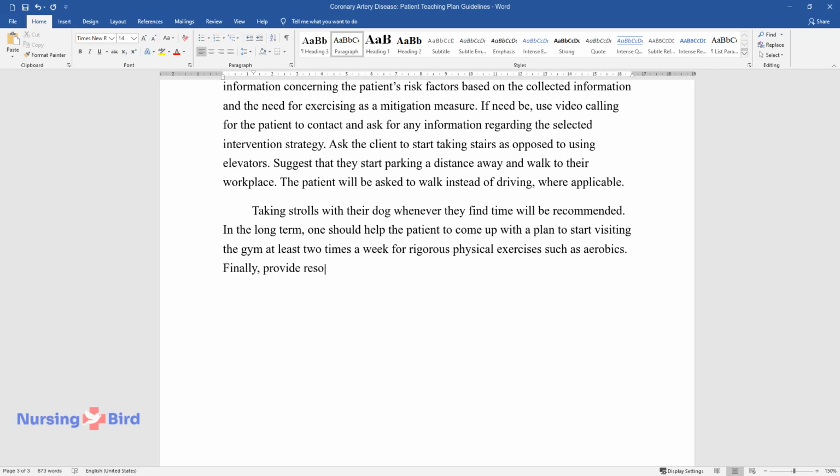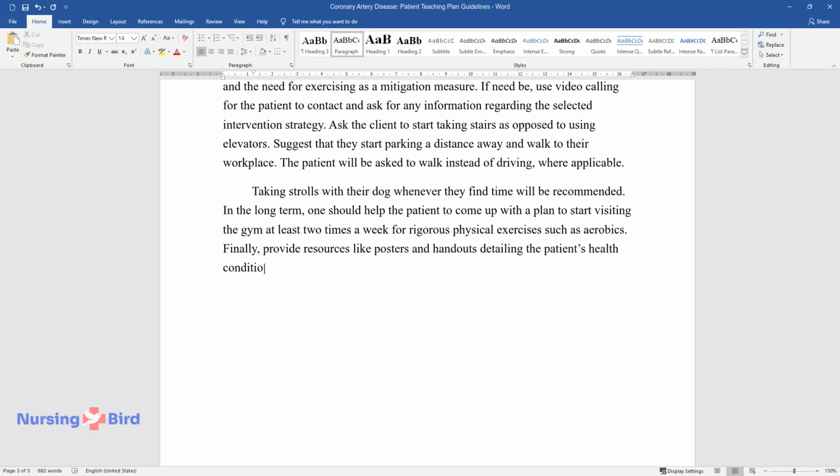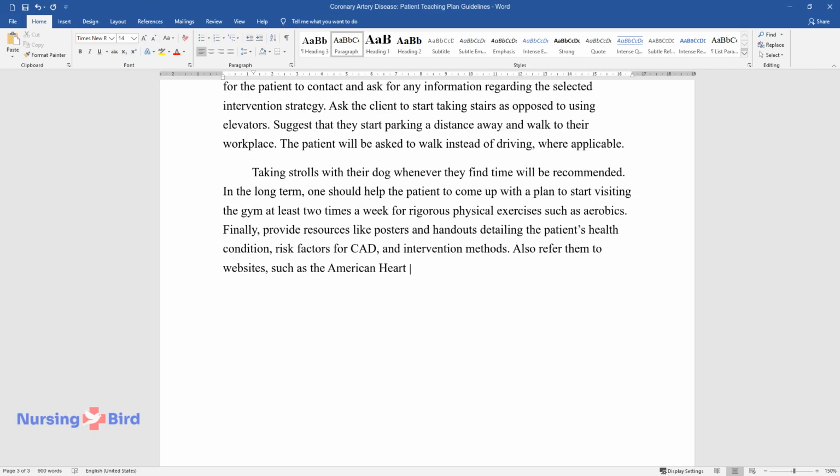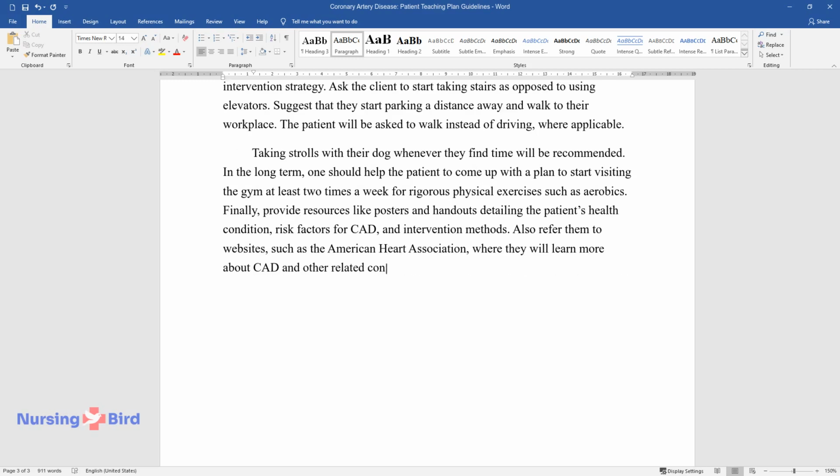Finally, provide resources like posters and handouts detailing the patient's health condition, risk factors for CAD, and intervention methods. Also refer them to websites, such as the American Heart Association, where they will learn more about CAD and other related conditions.